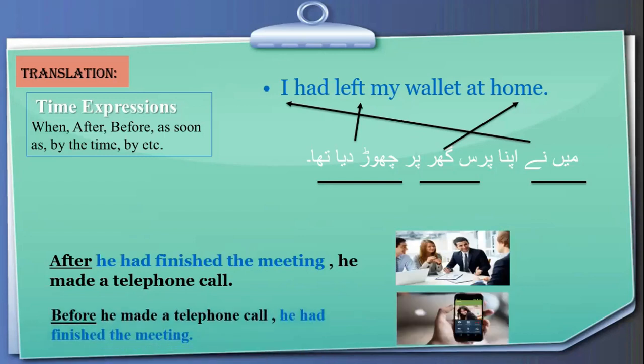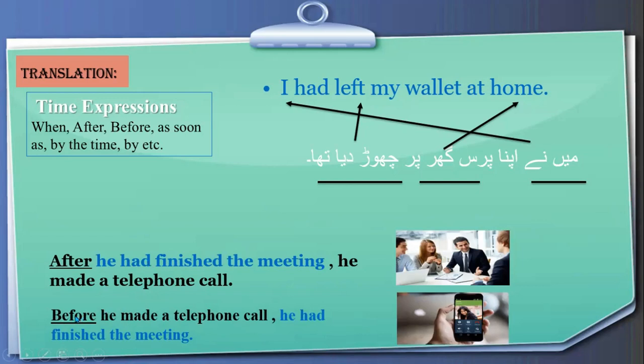And here is another situation. Before he made a telephone call, he had finished the meeting. Now here you see the difference. We have used after, and with this after we have used past perfect tense in the adjacent clause.